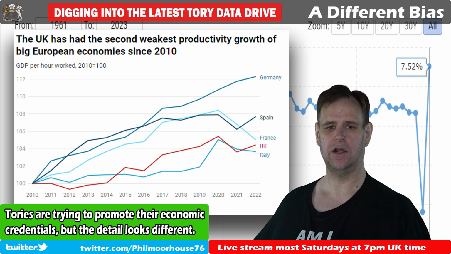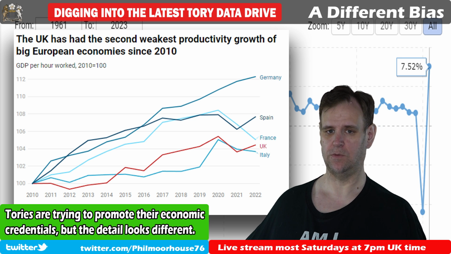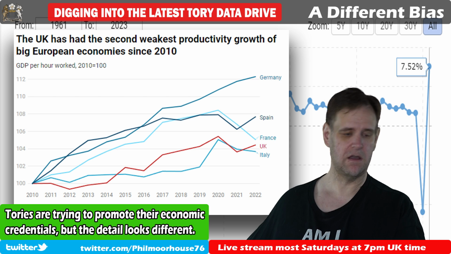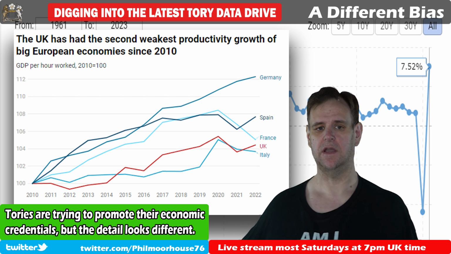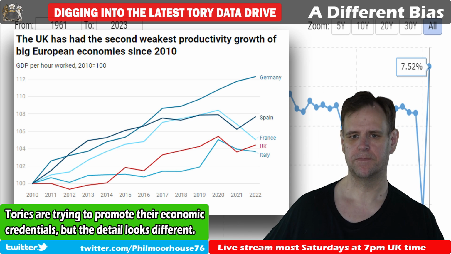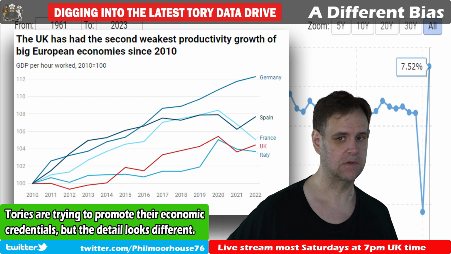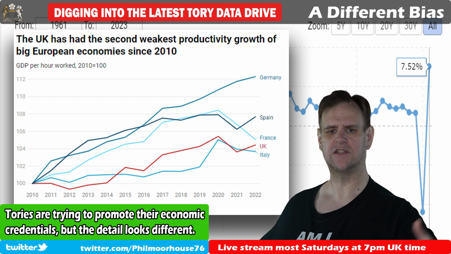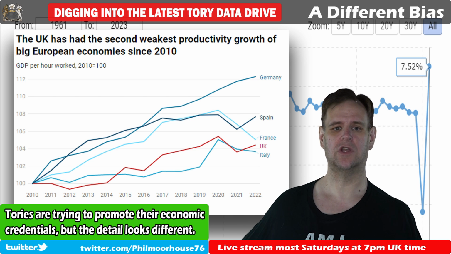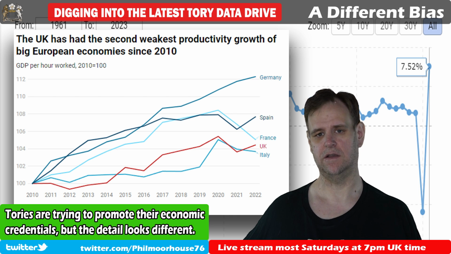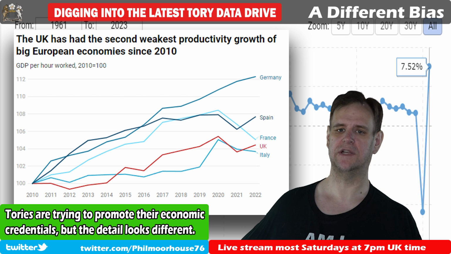But if things are ticking along nicely, you can sort of show people charts and get them to believe that actually the government's doing well. You can show people this chart and they'll go, oh, they're doing all right. After all, if they're getting by, they've got no reason to disbelieve it, do they? But when people are struggling, when people have to choose between eating and heating in the winter, and they didn't used to, or they're struggling to go on the nice holidays they used to be able to afford, or even just unable to go into the sea because, well, you know, then people aren't going to be impressed by a chart which purports to show things going well.